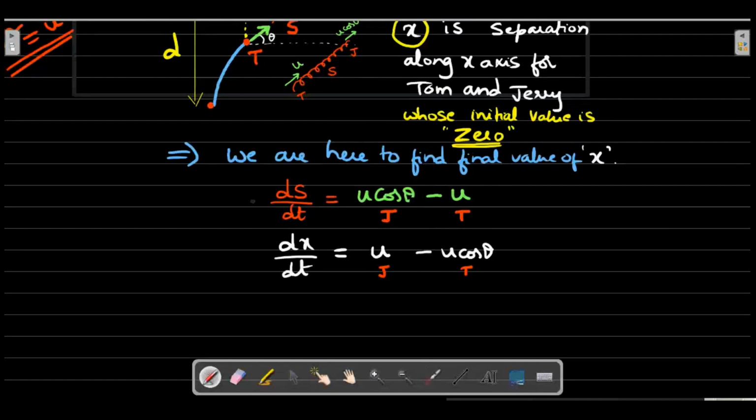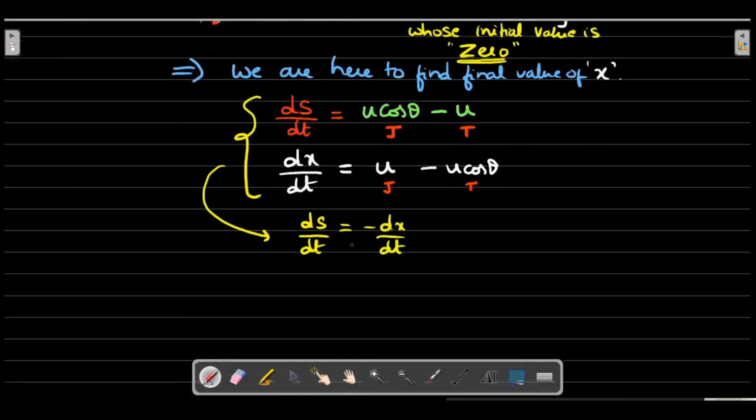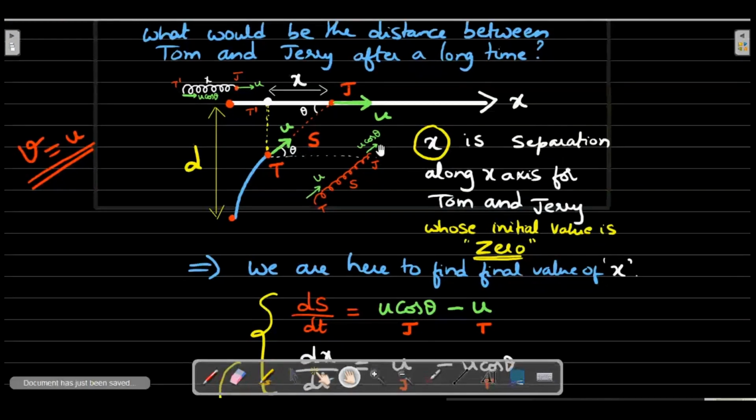So these two together will yield that ds by dt is negative of dx by dt, or simply that s plus x is constant. Actually the sum of s and x distances is a constant, which is very difficult to understand right at the start. What it is inherently telling you is this length plus this length always remains constant, which means s reduces, x increases in such a way that the sum is kept constant.